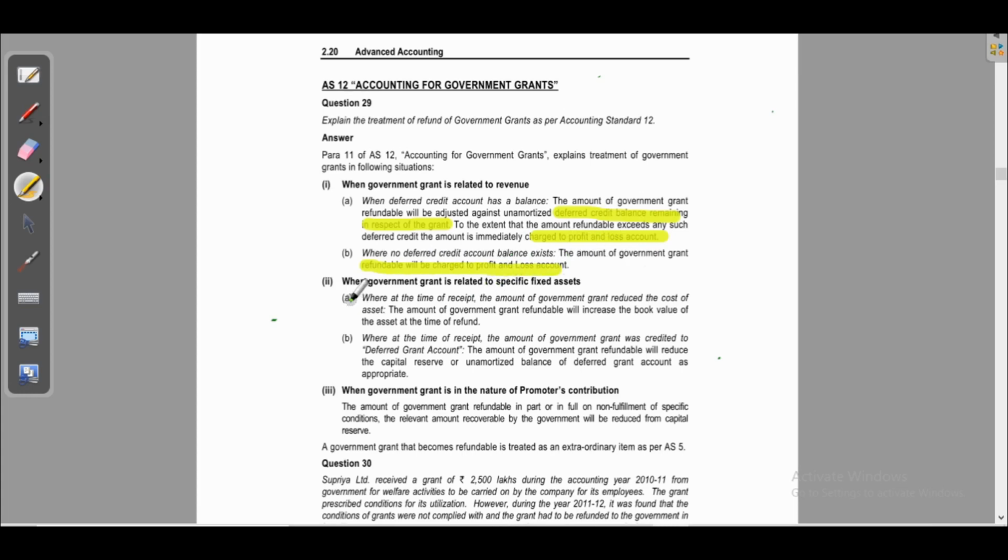When government grant is related to specific fixed assets, then where at the time of receipt the amount of government grant reduced the cost of asset, the amount of government grant refundable will increase the book value of the asset at the time of refund. Where at the time of receipt the amount of government grant was credited to deferred grant account, the amount of government grant refundable will reduce the capital reserve or unamortized balance of deferred grant as appropriate.